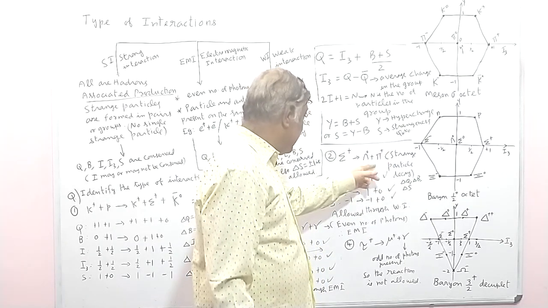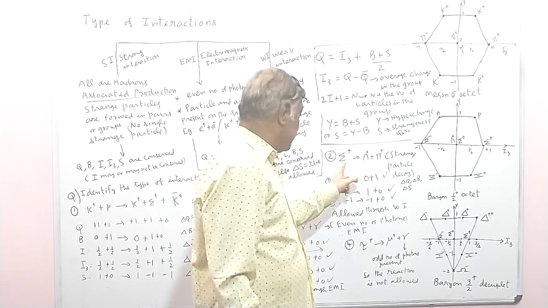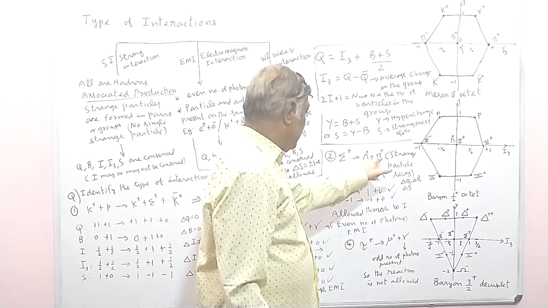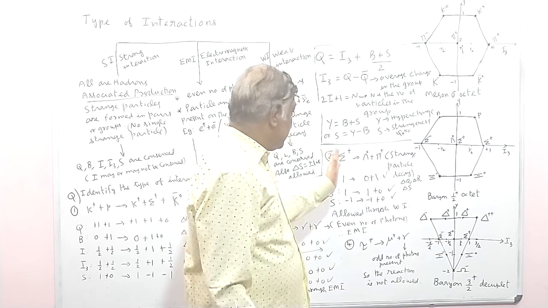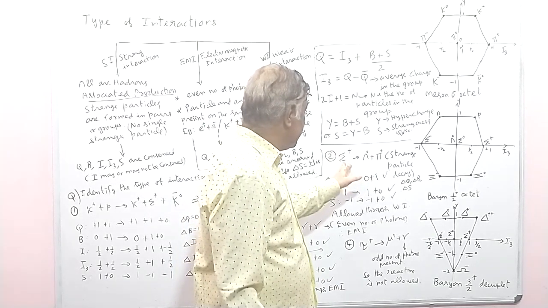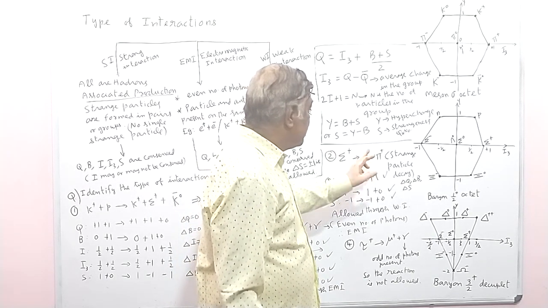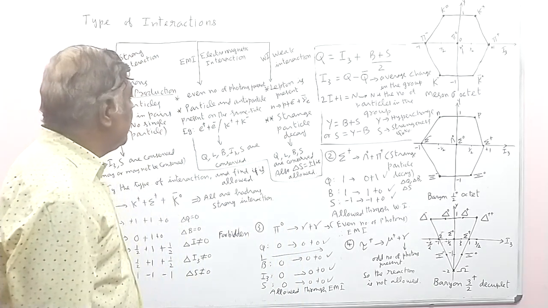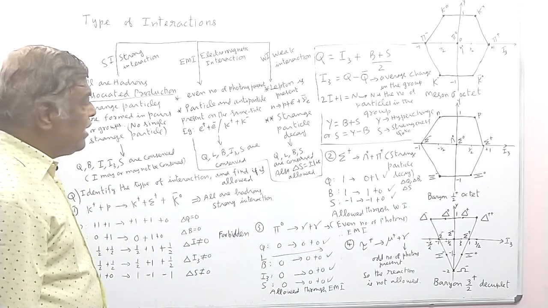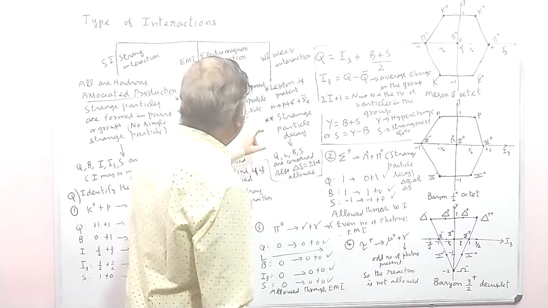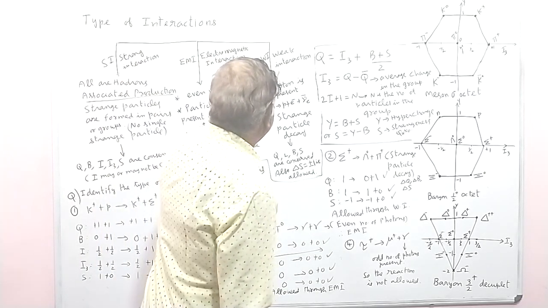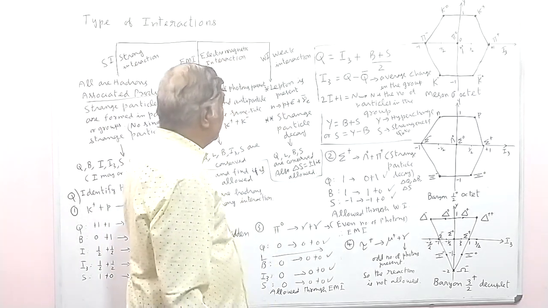On one side you have one particle, and here you have more particles, so this is a decay equation. Since it is a strange particle decay, it is an example of a weak interaction.